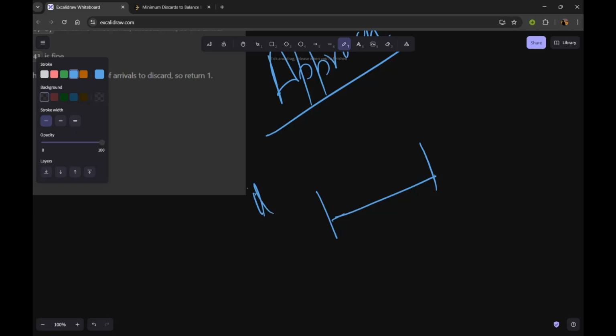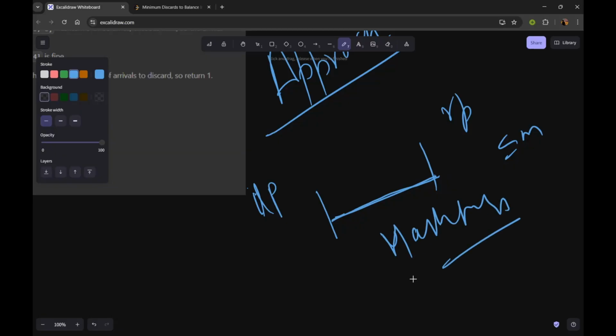We can maintain a left pointer and a right pointer, and in each window we maintain the frequency of each element, which should be lesser than or equal to m. For maintaining the frequency of each element we can use a hash map or a map. If you use a map the complexity will be log n, and if you use a hash map the complexity will be constant.